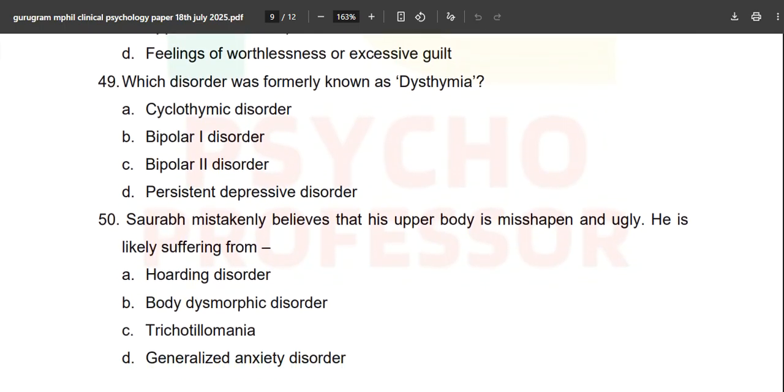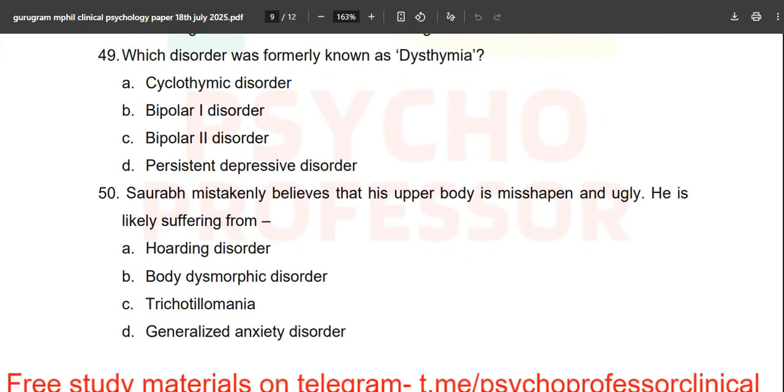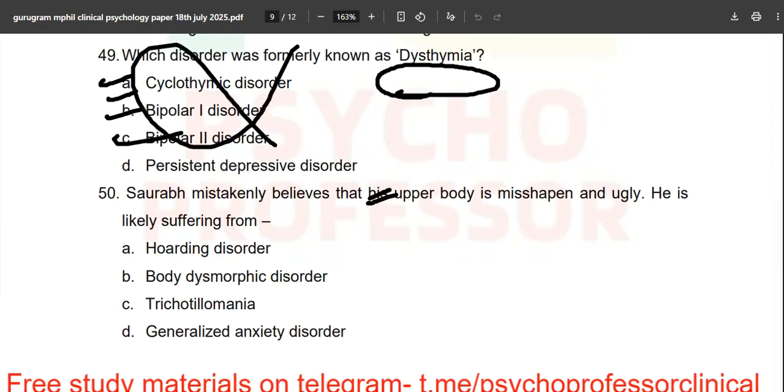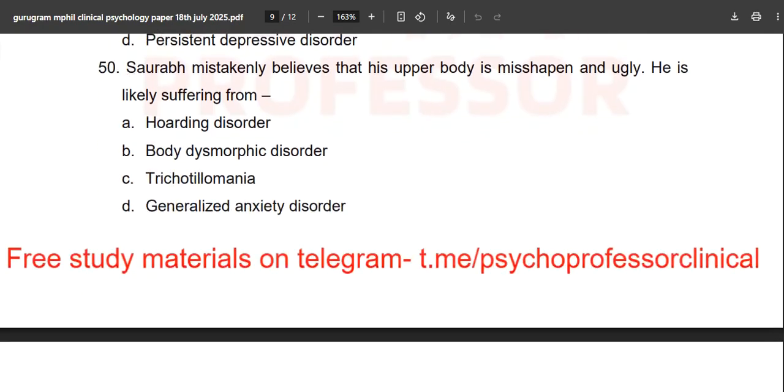Which disorder was formerly known as dysthymia? You will read in books, you will find dysthymia in any of the books. Cyclothymic, bipolar 1, bipolar 2, persistent depressive disorder is the correct answer. And this type of question is a rare one. Okay, they have asked it in this exam. It is likely not possible to repeat once again in Gurugram MPhil, but in other MPhil also I don't think such a kind of question is going to come for you.